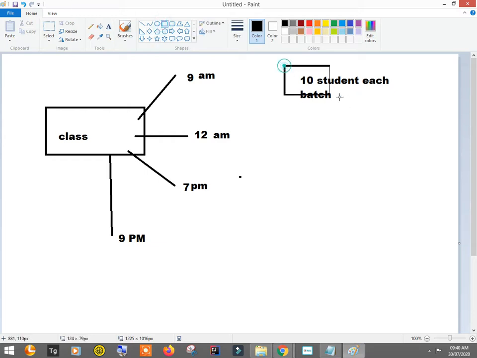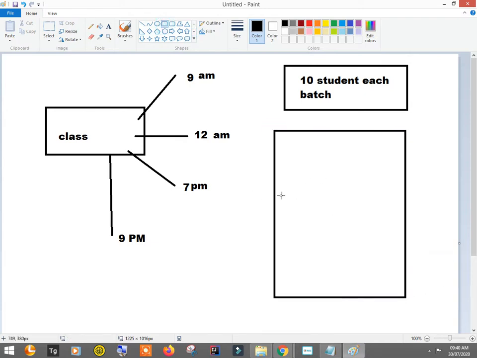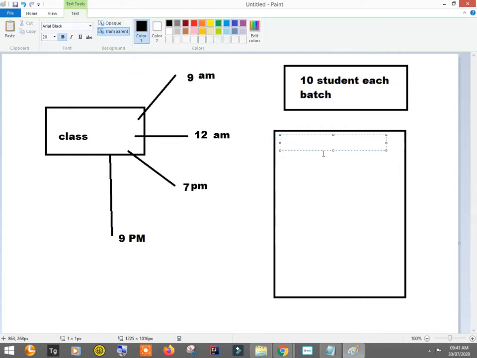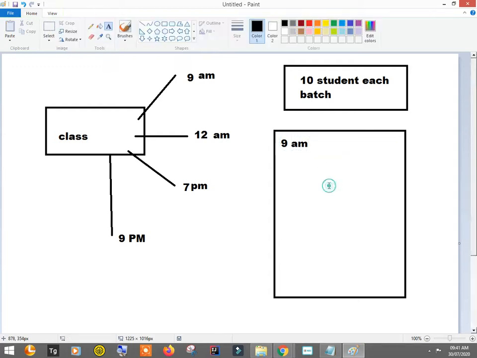But I don't generally remember which student belongs to which batch. So what I have done is, on a piece of paper, I have written like this: 9 a.m., and I have written the name of the student.